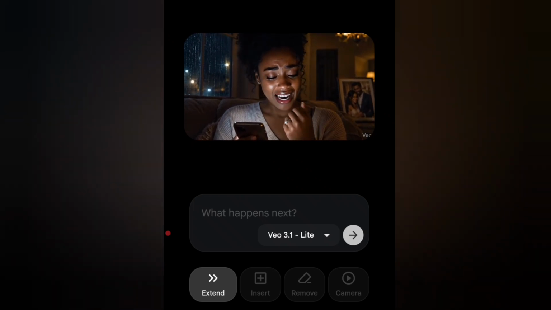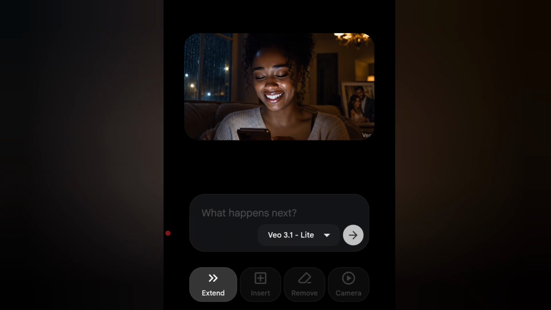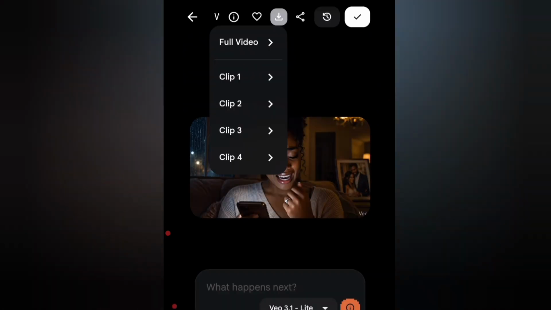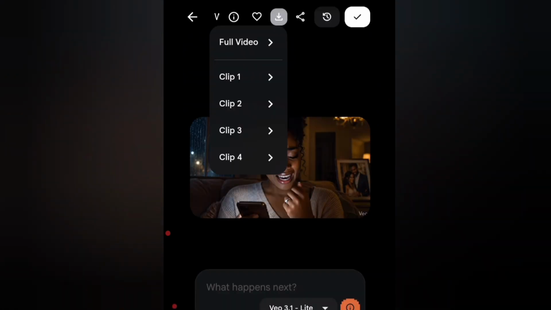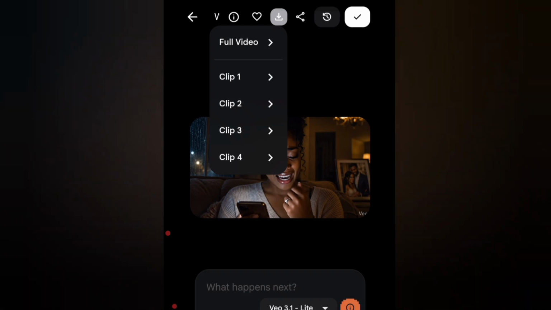And also, I went ahead and created some other videos using this same feature, and if I click on the download button like this, you will see a lot of clips generated. So you can either download it one by one, or you can download the full long video at once, or clip by clip.